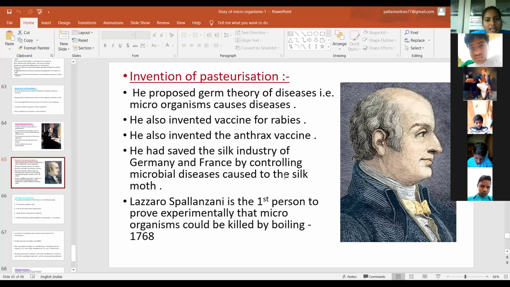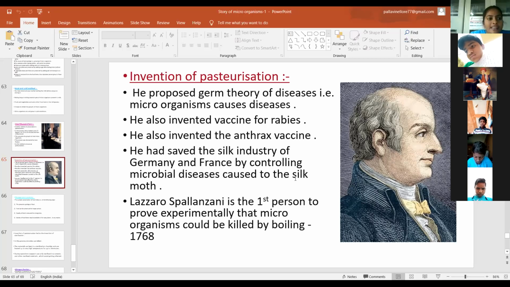That means bacterial infection, fungal infection. These are the diseases caused by microorganisms. Who proposed the germ theory? Louis Pasteur.